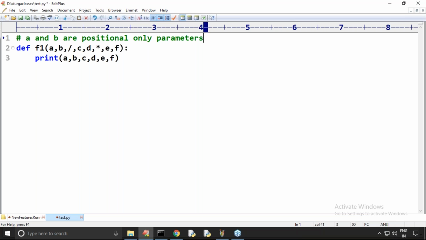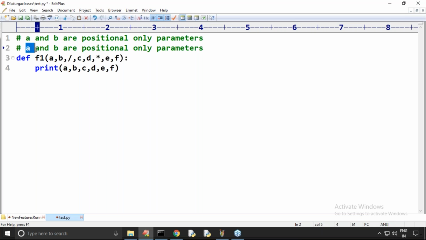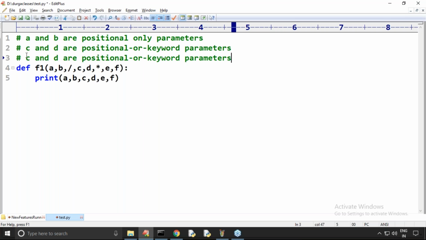Next, for C and D, we can pass either positional or keyword. They are positional or keyword parameters. Correct or not? You can pass either by position or by keyword, no problem at all.